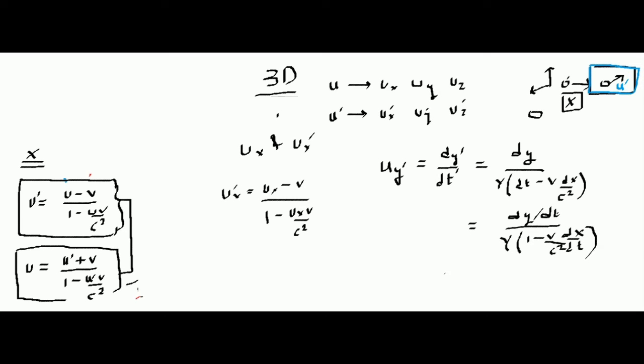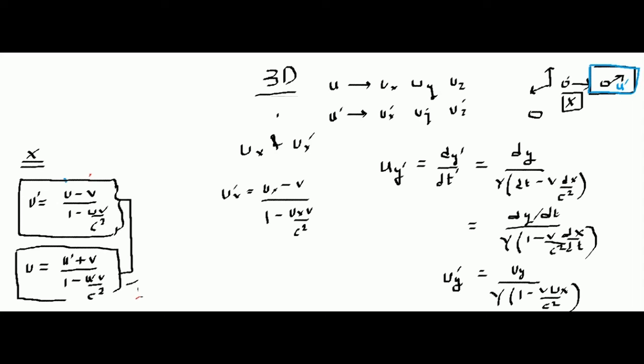So how is my uy dash related to uy? So uy dash is uy, so dy by dt is the uy component of the ball's velocity, divided by gamma 1 minus v ux by c square. Yes, this looks weird, but this is true. So only if you solve some problems related to this, you'll understand.